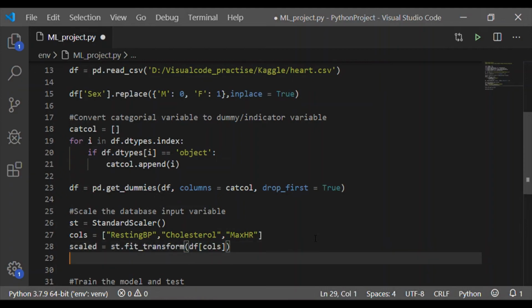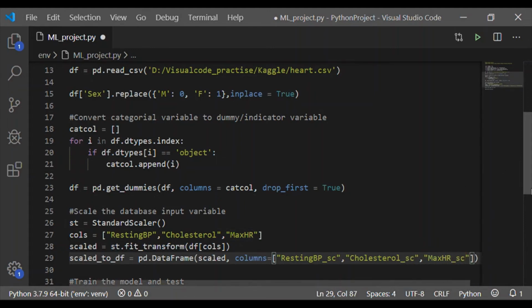Let us use fit_transform and pass these three columns. And let us create a new data frame called scaled_to_df using the DataFrame method of pandas. Create the scaled values with columns named resting BP underscore SC, cholesterol underscore SC, max HR underscore SC.